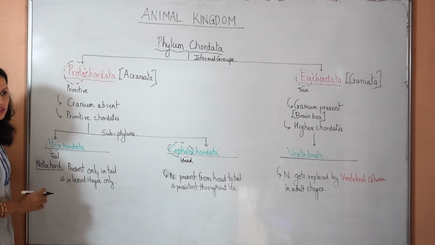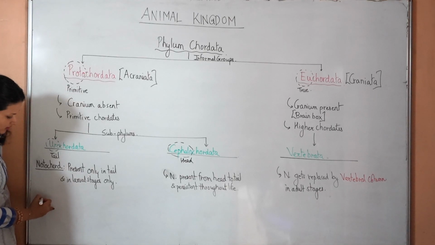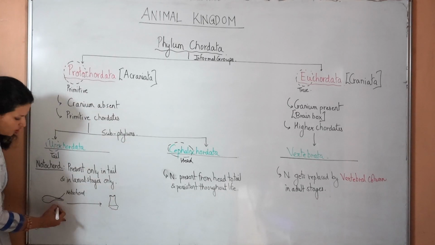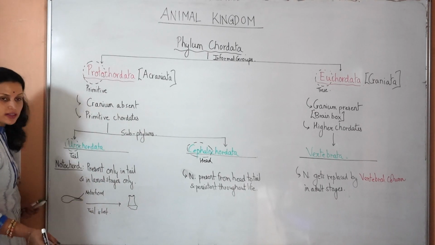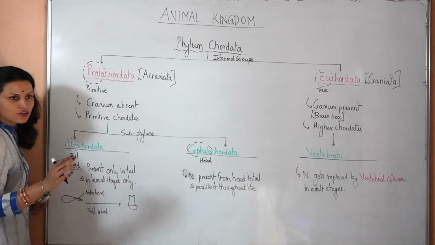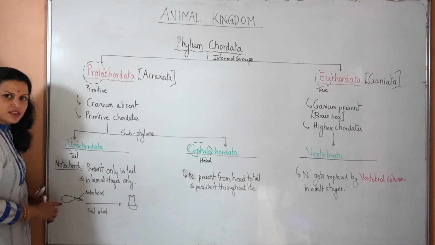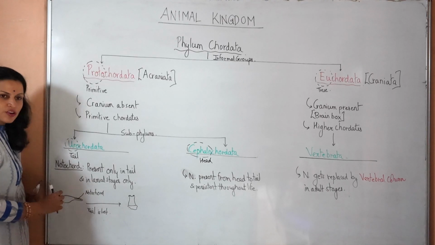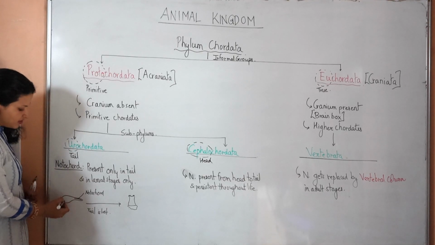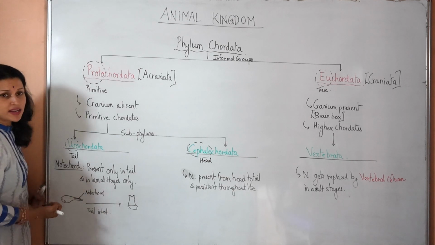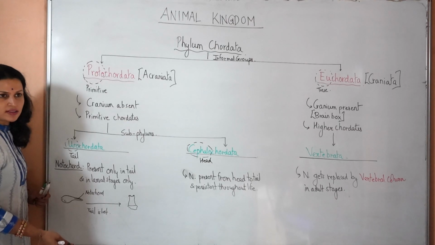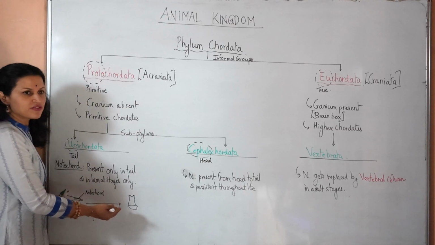Urochordata, like I told you, the notochord is present only in the larval tail, and in the adult stages this tail is going to be lost, and with the tail the notochord is also lost. In fact, the nerve cord is also present in the tail region. Okay, the four features of the chordates, the larva fulfills all the four features. It has the notochord in its tail, the nerve cord is also present, the tail is also there as a post-anal tail, and it has the pharyngeal gill slits. But when it becomes an adult, it loses the tail, and along with the tail it loses the notochord, it loses the nerve cord, and there will be only presence of pharyngeal gill slits.